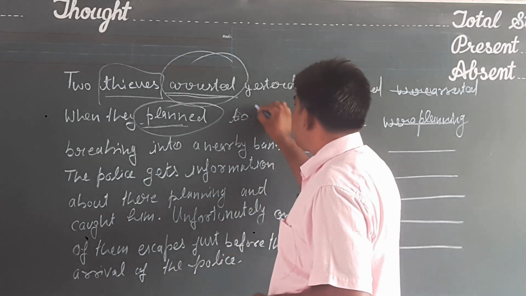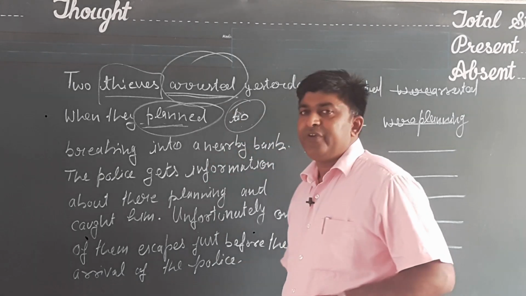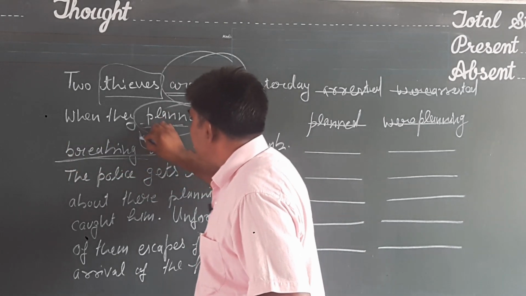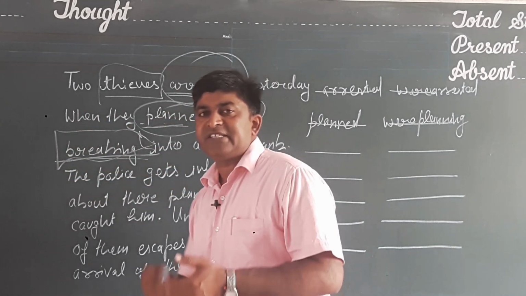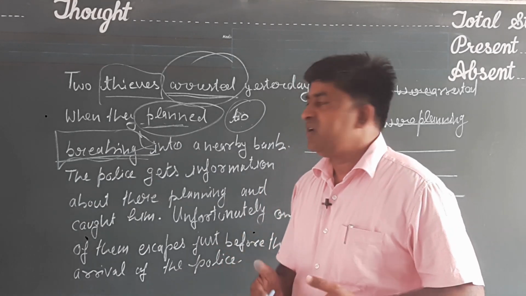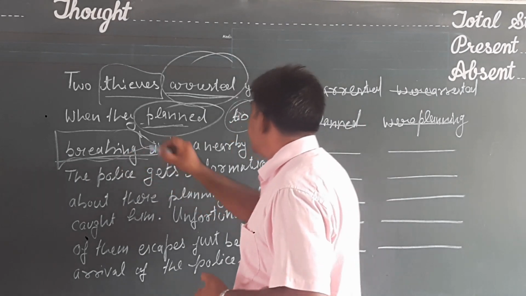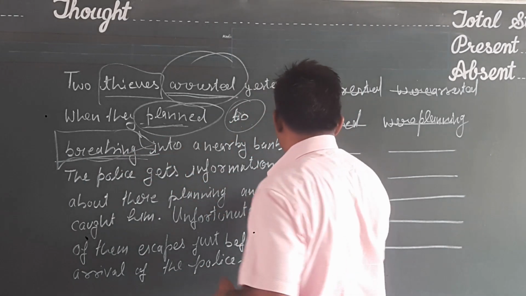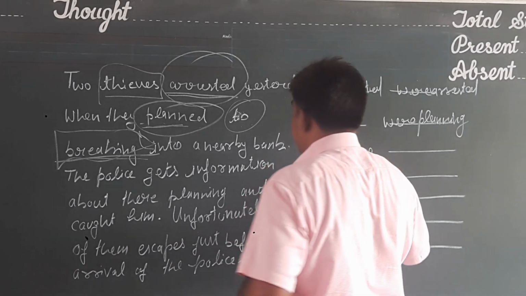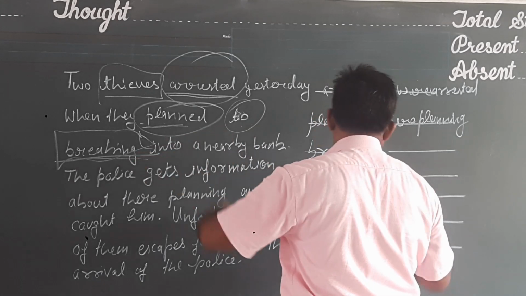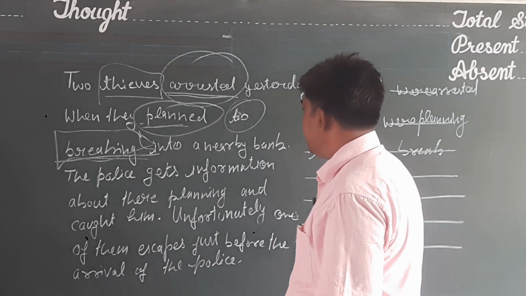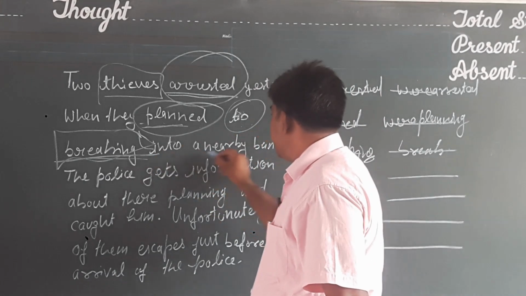Now there is the use of to, and after to we always use the first form of the verb instead of breaking into. To express any planning or any proposal, we use to plus first form of the verb. So here it will be to break into a nearby bank. So the wrong word is breaking, and the right word will be to break. So break will be the right verb. Okay, to break into a nearby bank.